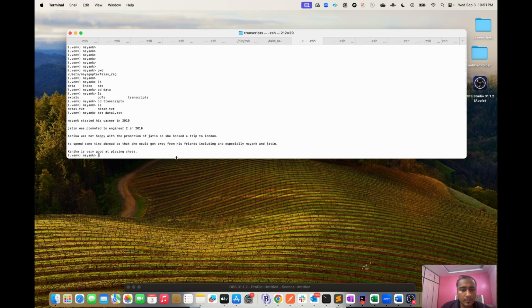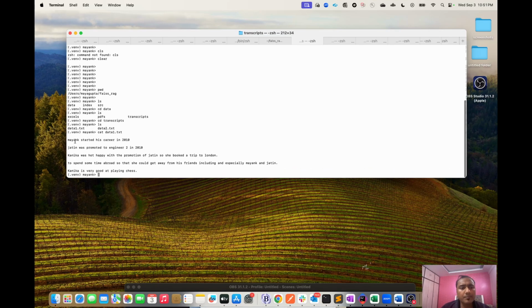As you can see on my screen, it's just a very simple text that is present in my file. Mayank started his career in 2010. There is another person, Jatin, who was promoted to engineer 2. Kanika was not happy with the promotion, Jatin, so she booked a trip to London. It's just very random data that I typed, simple and structured data. Now I will show you what's in the second file.